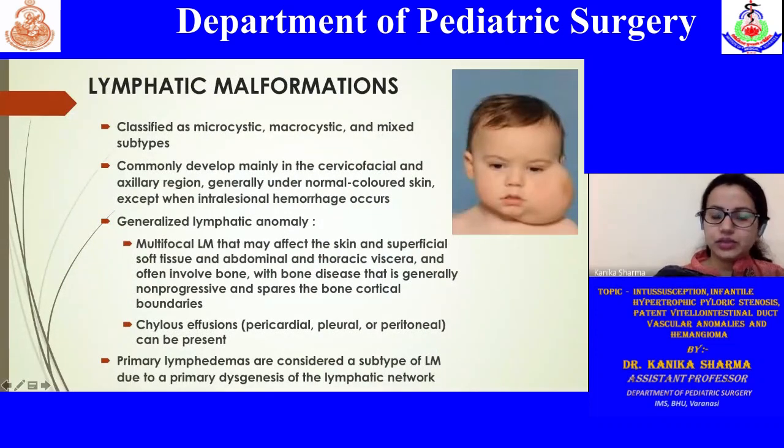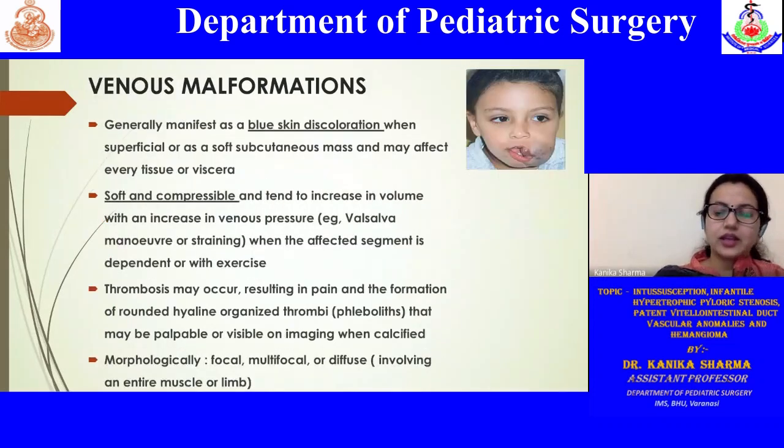So these are due to the primary dysgenesis of lymphatic networks. Now, another type of vascular malformation is the venous malformation, where they have a specific skin color discoloration as well, because they are usually superficial and lie within the subcutaneous part. So they may be present even on the skin, in tissues, or in the specific viscera.